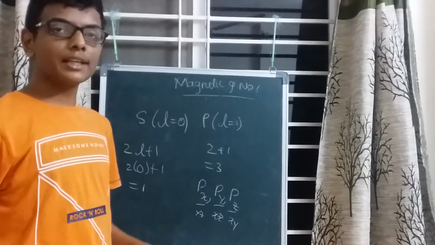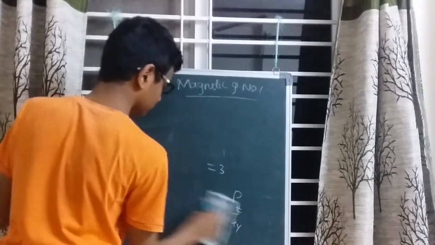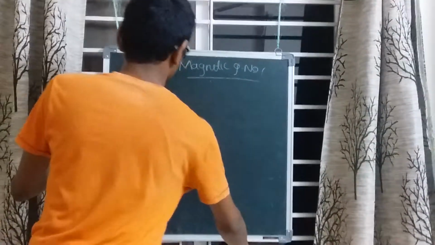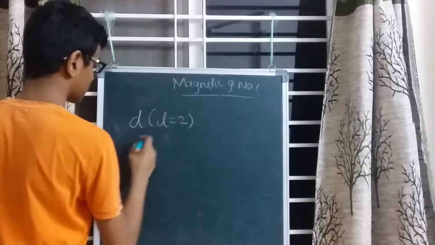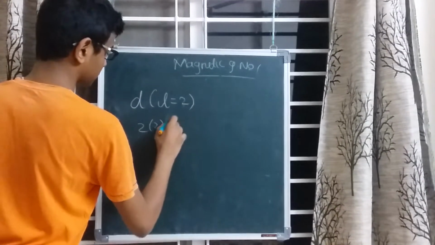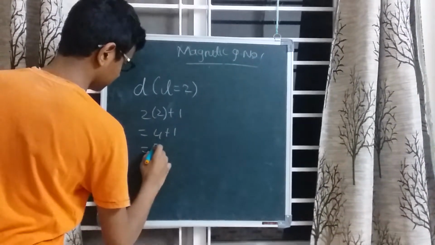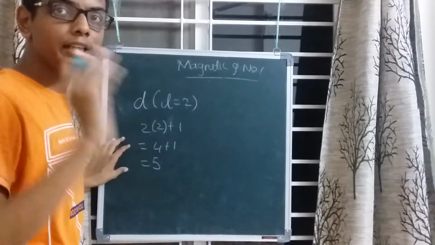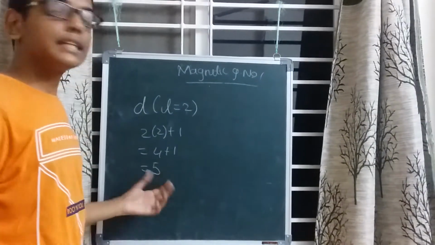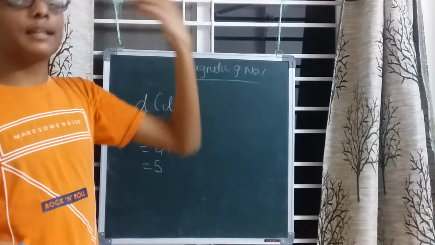And going on to consider the D, the value of l equals 2. Substituting, the electrons found in the D could be arranged in 5 different ways, which we will be discussing in the next video.